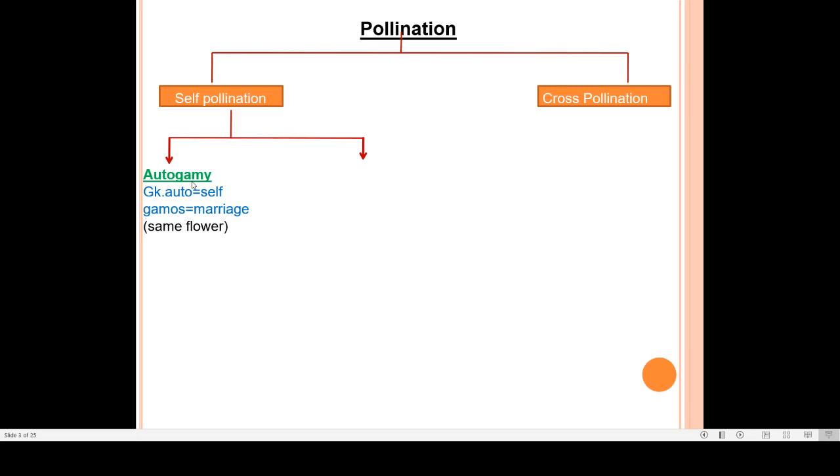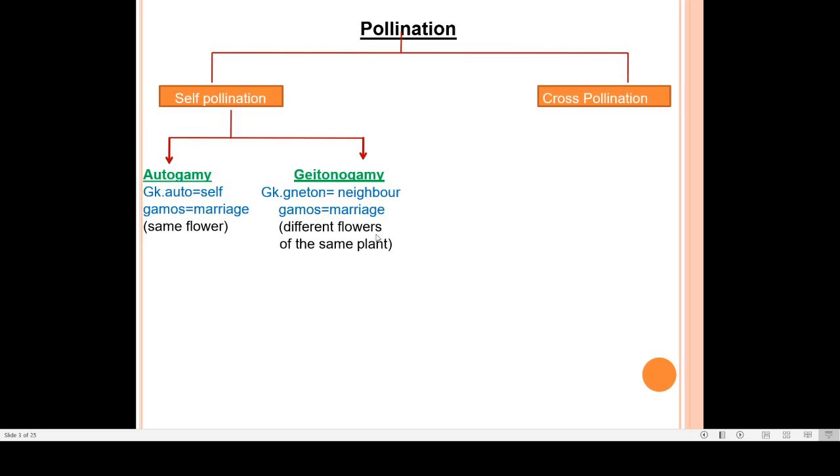The second type is geitonogamy. In geitonogamy, the pollen grains get transferred to a different flower of the same plant. A different flower of the same plant. That is called geitonogamy. The plant is the same, a single plant, but the flowers are different.